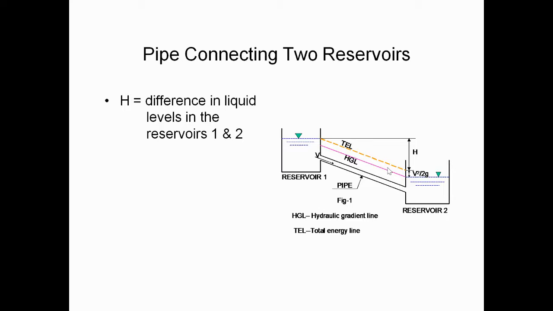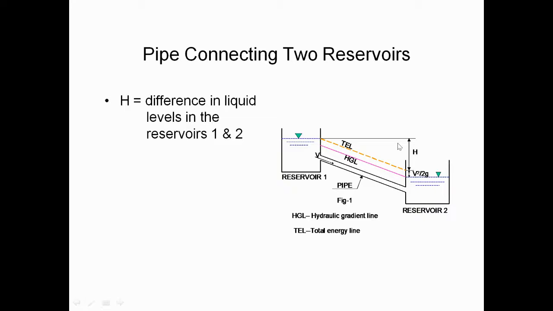Next, we can see here this will be the H. This H is called the difference in liquid levels in reservoir 1 and reservoir 2, that is, the difference between the top surface of reservoir 1 and the top surface of reservoir 2.